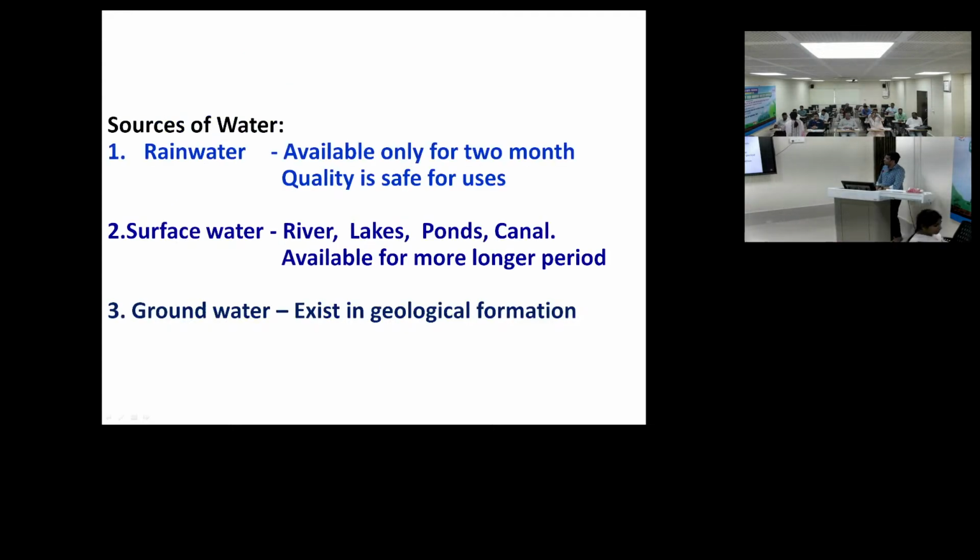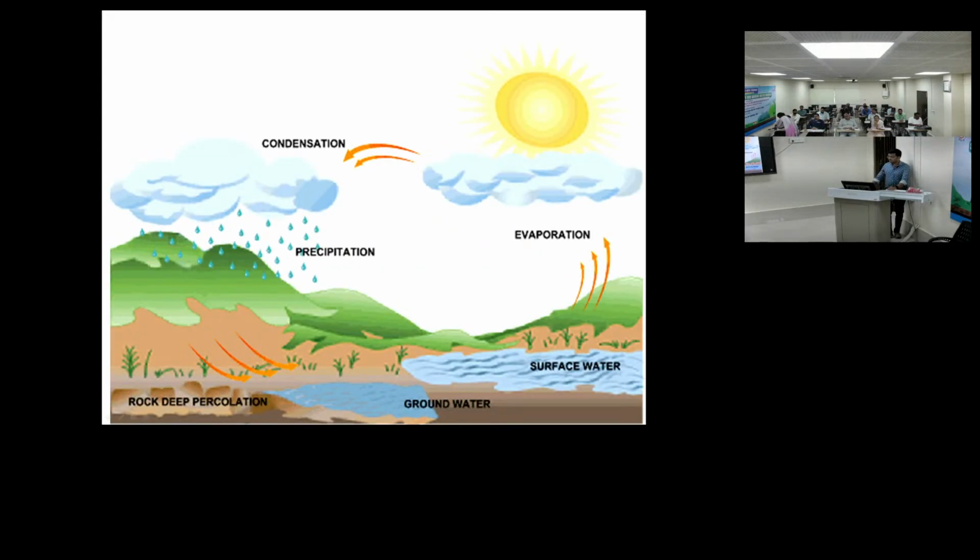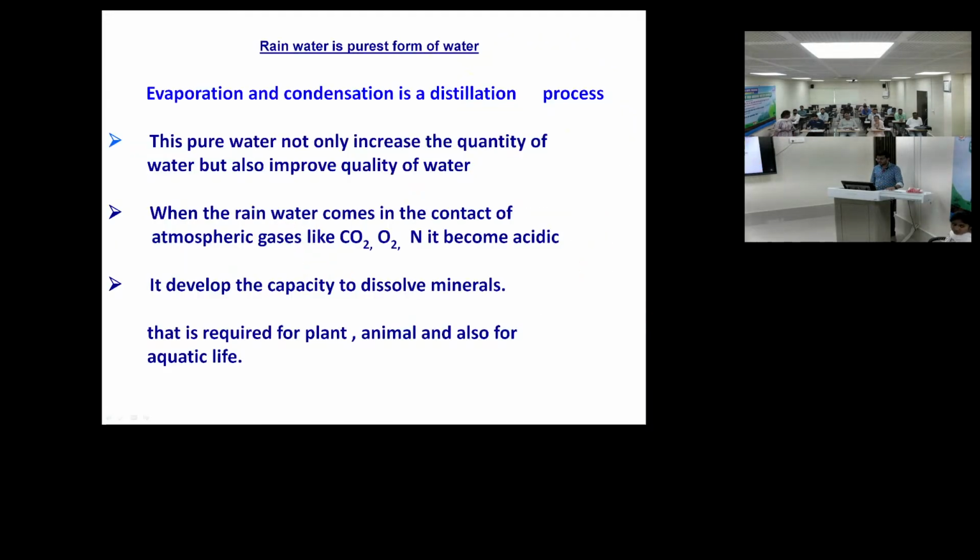So sources of water. The main source of water is rainwater. From rainwater we have water in groundwater also and in surface water also. Then the surface water and groundwater exist separately. So these are the main processes. From surface water there is some evaporation, then condensation, then there is precipitation. From that groundwater recharge also occurs and the remaining flow goes to the surface water. This is the cycle of water, that is the water cycle.